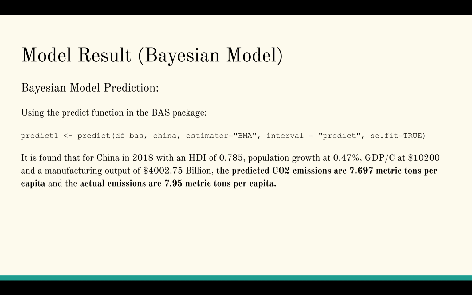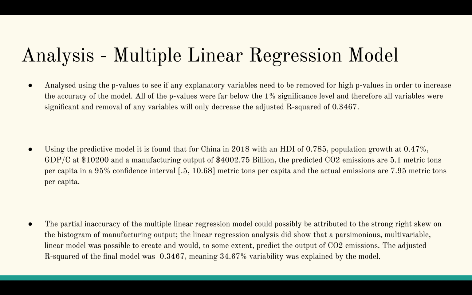Using the predict function for the Bayesian model, it was found that the predicted CO2 emissions are 7.697 metric tons per capita, and the actual emissions are 7.95 metric tons per capita. The partial inaccuracy of the multiple linear regression model could possibly be attributed to the strong right skew on the histogram of the manufacturing output.